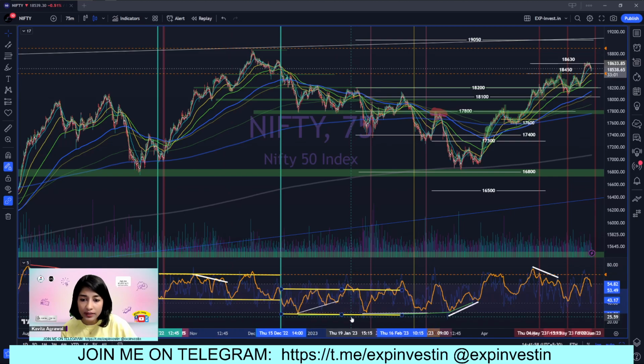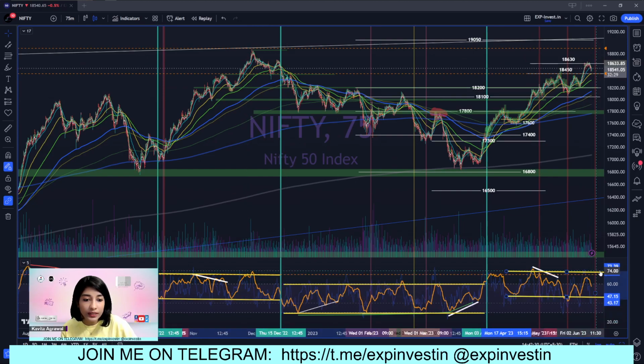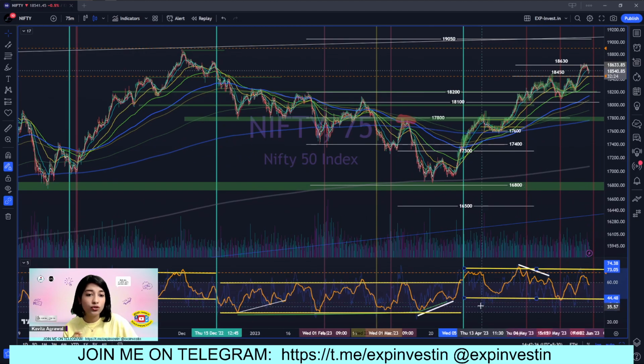But then soon enough, RSI broke below the level of 40, and it started falling lower and lower, taking resistance at the level of 60 here, and on the downside it was taking support at the level of 30, right, until it breached above the level of 70. And if we draw a vertical line there, we can see clearly that this is where a new bull trend actually started in Nifty. So on the chart of Nifty itself, we can see that this phenomenon of range shift on the 75-minute time frame works extremely well.